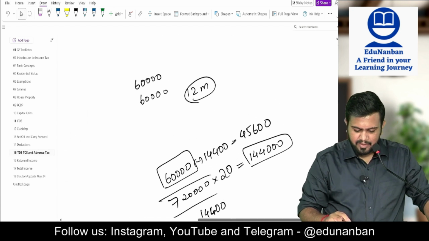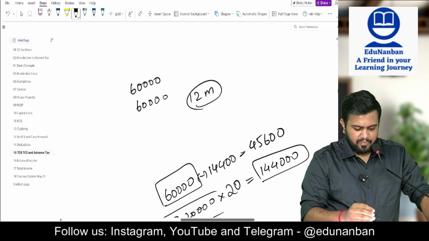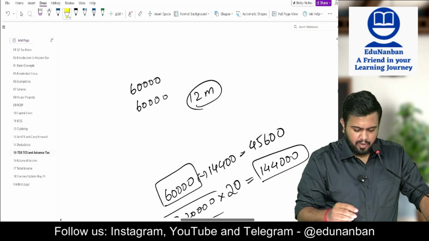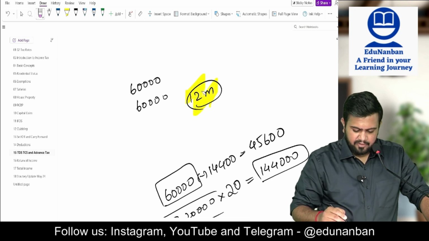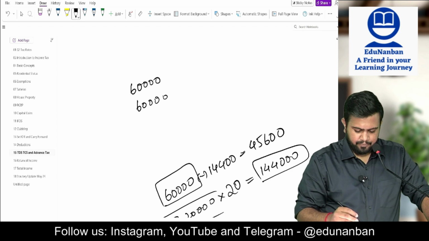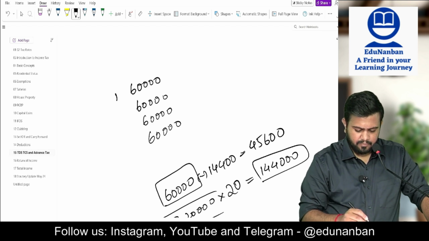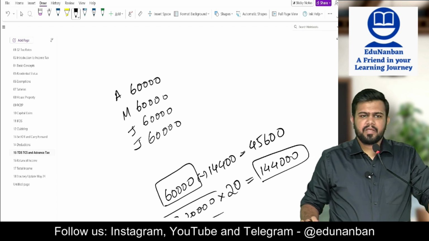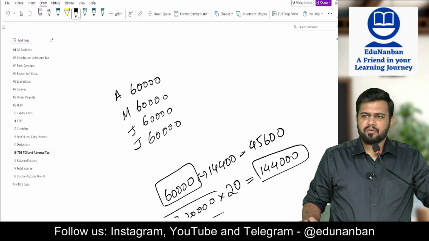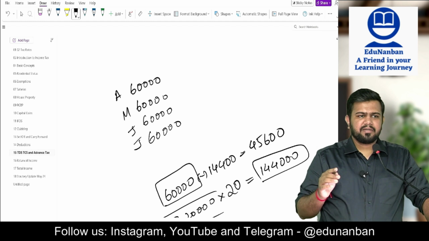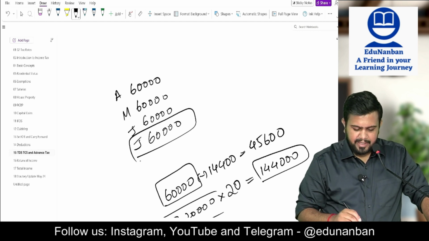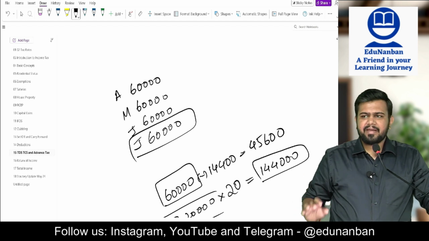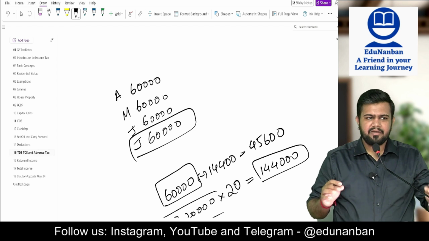So for example, in this case, let's say the assessee occupied the property for rent only for 4 months. So 60,000, 60,000, 60,000, 60,000. April, May, June and July. In such a case, in July, the tenant vacated the house.